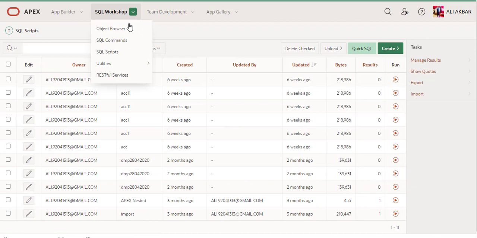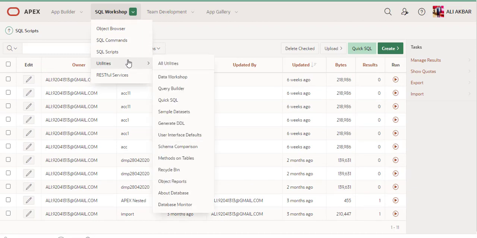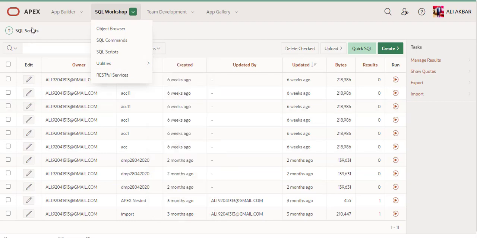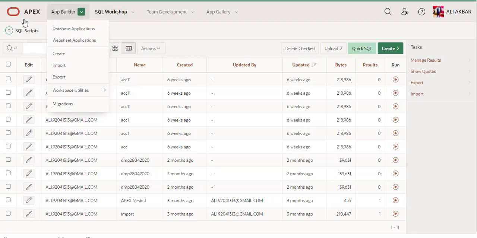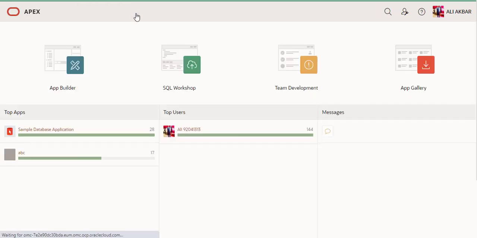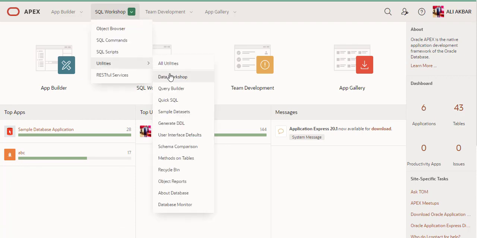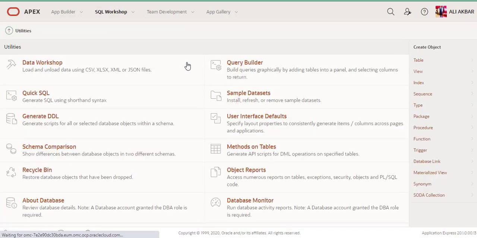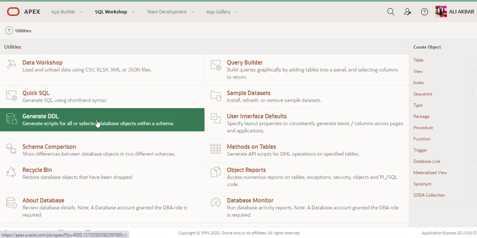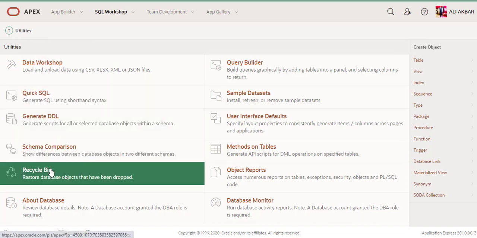SQL script utilities. Now we'll have a short discussion on utilities. Utilities are also a very beautiful part of Apex. You can see here: quick SQL, generate DDL, schema comparison, recycle bin.